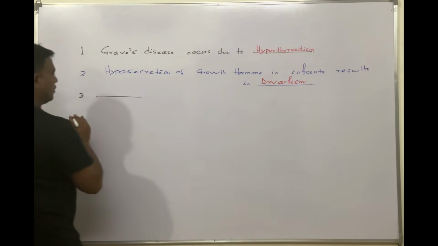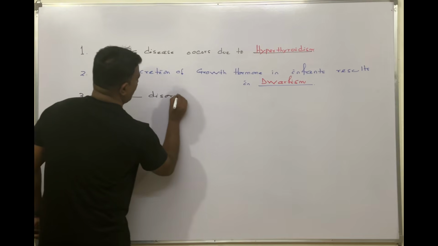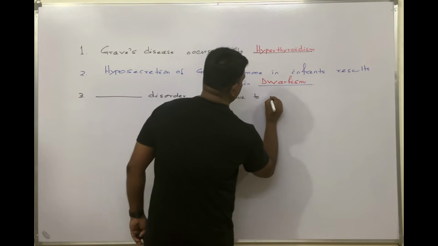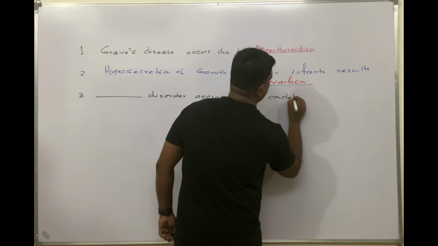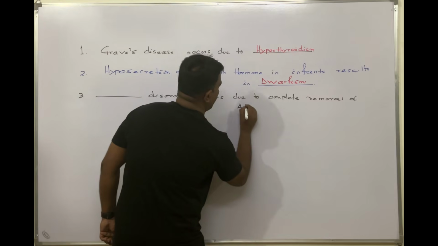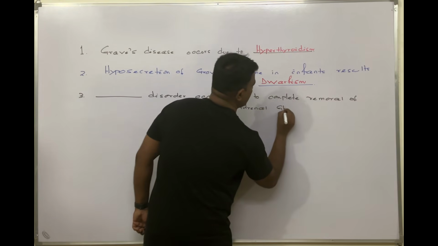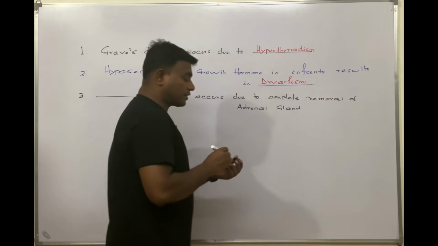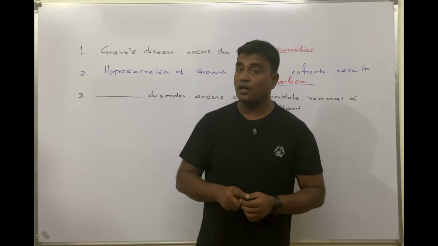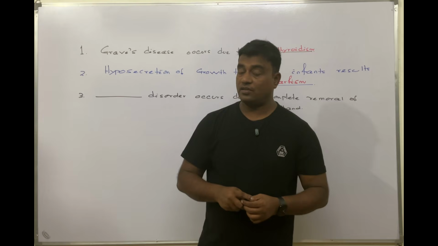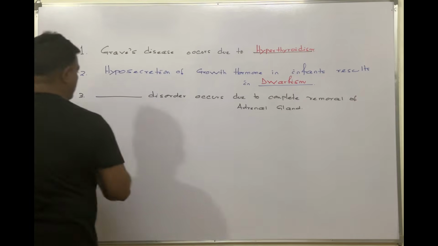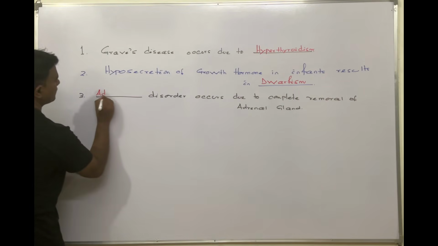Dash disorder occurs due to complete removal of adrenal gland. For your information, this is the first disease to be discovered and named as a hormone deficiency disorder, and that disorder is known as Addison's disease, and it was described by Thomas Addison. So the answer to this question is Addison's disease.